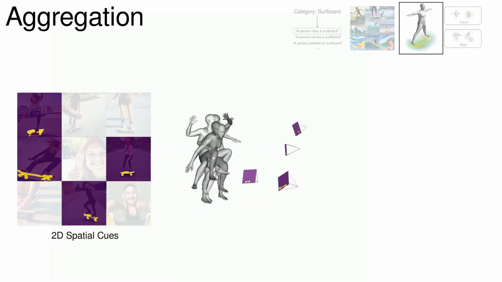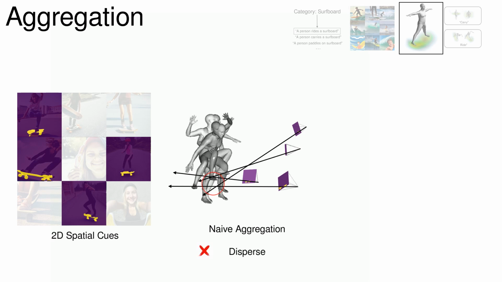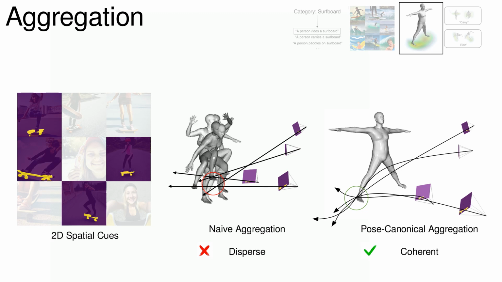Chorus utilizes object segmentation as 2D spatial cues, which are aggregated to human-centric 3D space using disambiguated cameras. However, naive aggregation of 2D cues will lead to disperse accumulation, and cause high variance, due to remaining pose diversity. Thus, Chorus chooses to aggregate 2D cues in pose canonicalized space, to assure coherency between rays. By canonicalization, we can also learn human pose conditional object distribution.